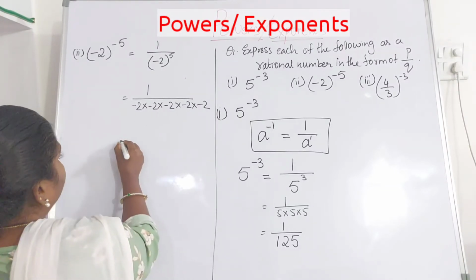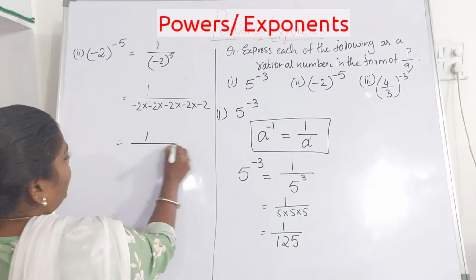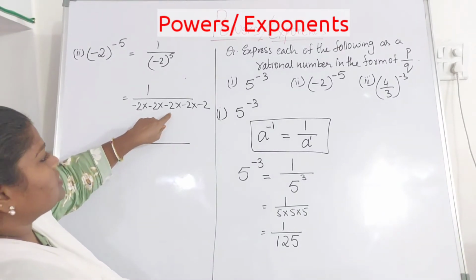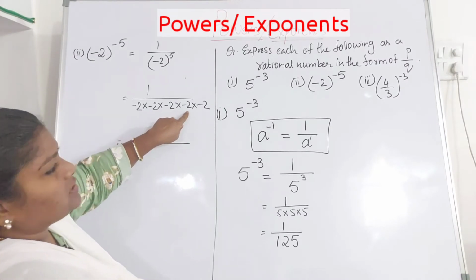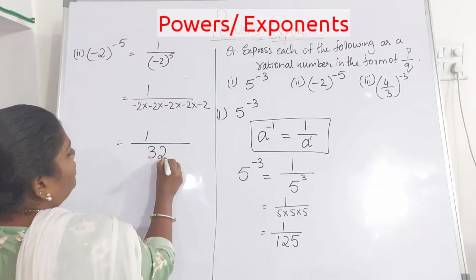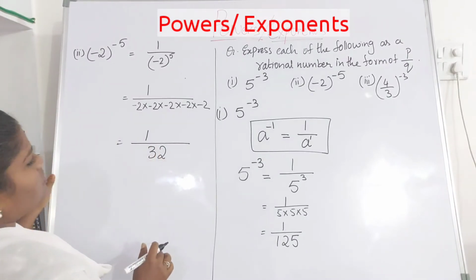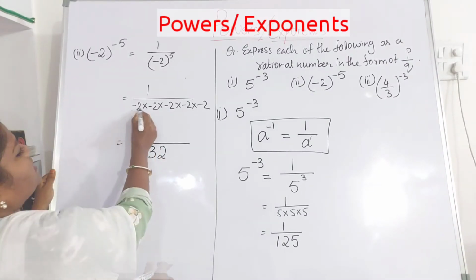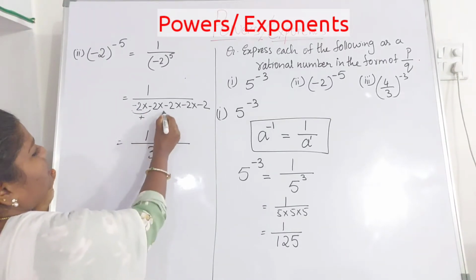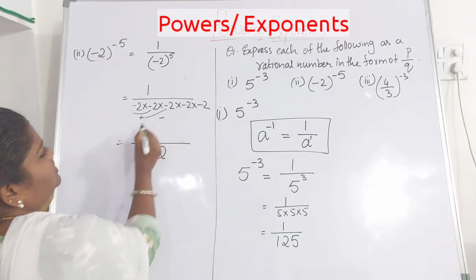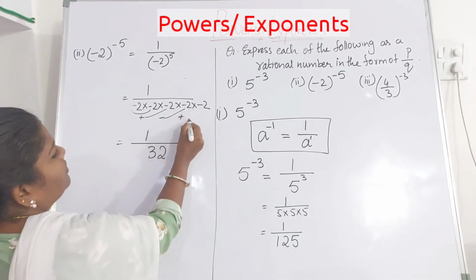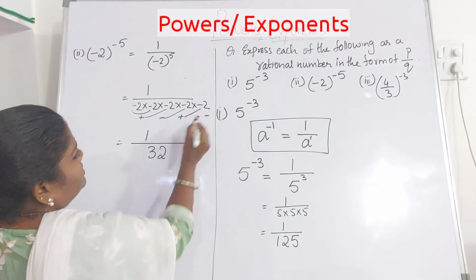So now here 1 by, now here multiply 2's, that is 2 2's is 4, 4 2's is 8, 8 2's is 16, 16 2's is 32. So write down 32. Now here you have negative numbers, so we should multiply even those. So minus into minus, when I multiply I'll get plus. So plus into minus is again minus. So minus into minus is plus. Now plus into minus is minus.